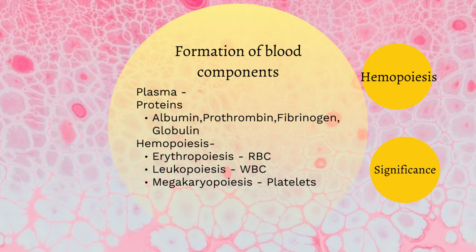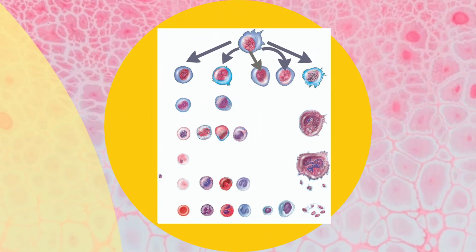Hemopoiesis plays a role in the formation of blood cells, in which we can study three important pathways: erythropoiesis, which is formation of RBC, leukopoiesis, formation of WBC, and megakaryopoiesis, which is formation of the platelets. Hemopoiesis generally consists of a stem cell and progenitor stem cells, which give out different lineages like proerythroblast or promegaloblast and colony forming units, which ultimately lead to the formation of RBCs, WBCs, and platelets.